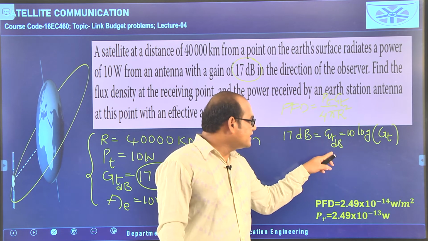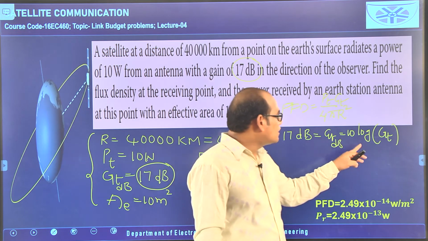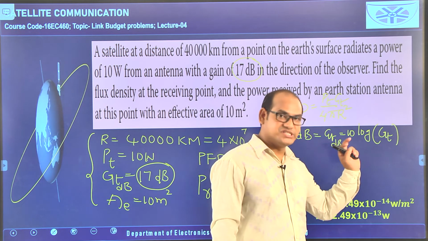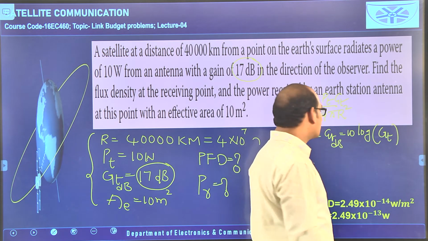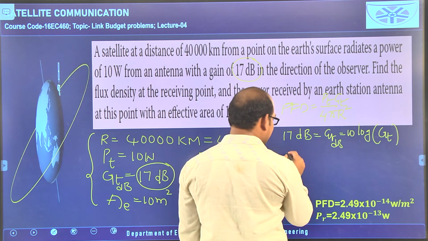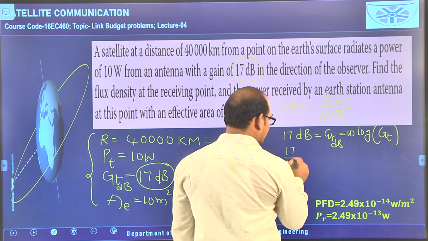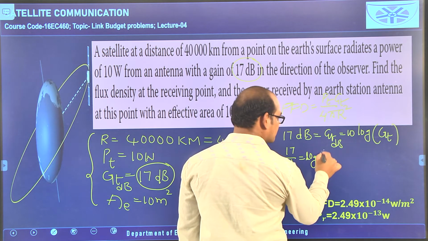So, this GT in decibels is equal to 17 dB, that is also equal to 10 logarithm of GT. Here we need this GT without units, so this is equal to 17. We can take 17 by 10 is equal to logarithm of GT.